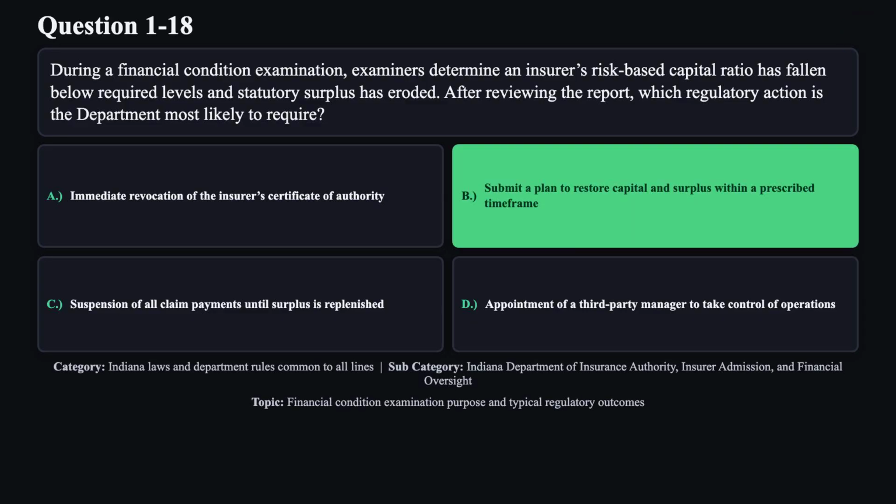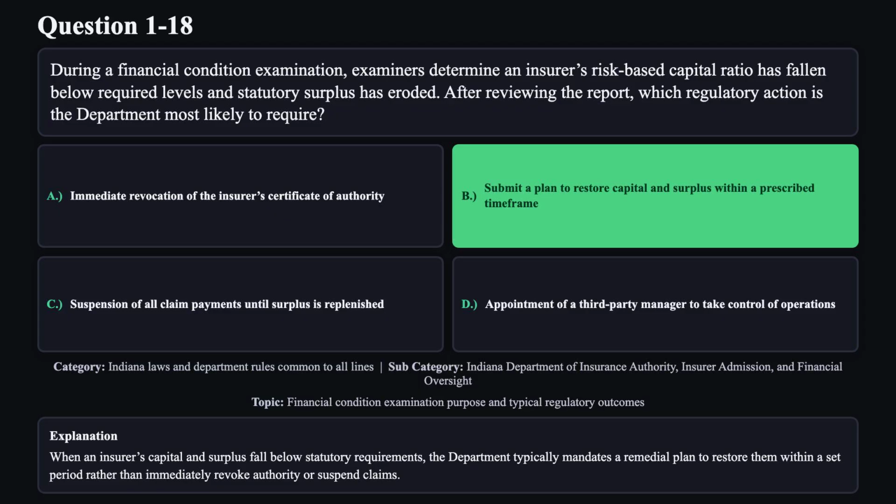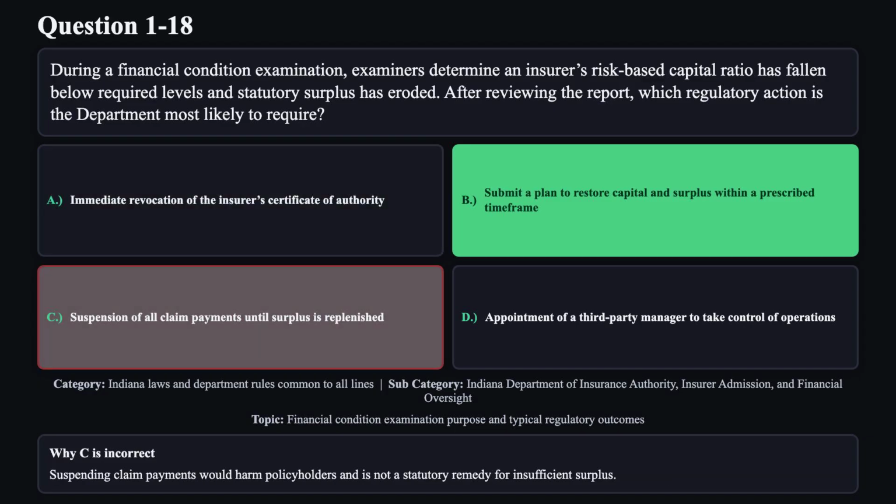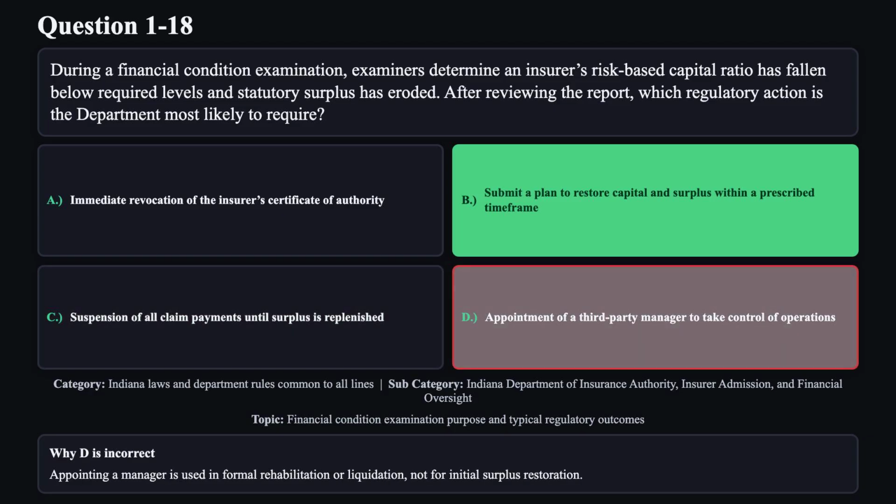The correct answer is B. When an insurer's capital and surplus fall below statutory requirements, the department typically mandates a remedial plan to restore them within a set period, rather than immediately revoke authority or suspend claims. Reason A is not correct. Revocation of authority is a severe sanction reserved for willful or uncorrected violations after remedial measures fail. Reason C is not correct. Suspending claim payments would harm policyholders and is not a statutory remedy for insufficient surplus. Reason D is not correct. Appointing a manager is used in formal rehabilitation or liquidation, not for initial surplus restoration.